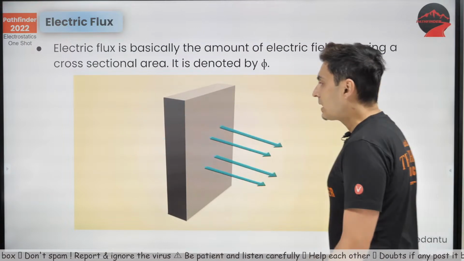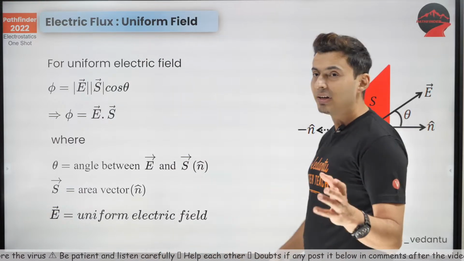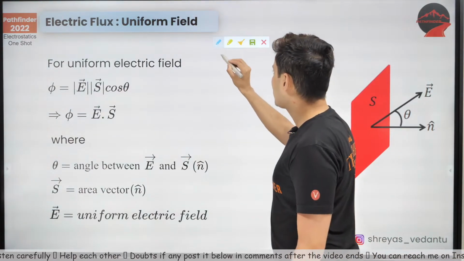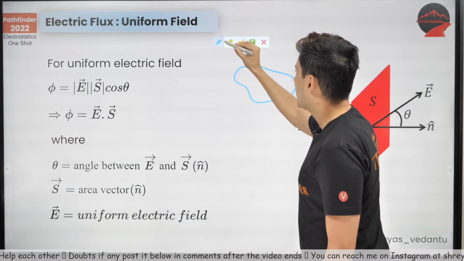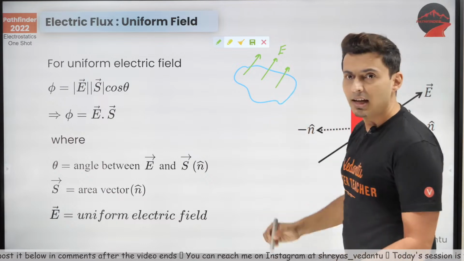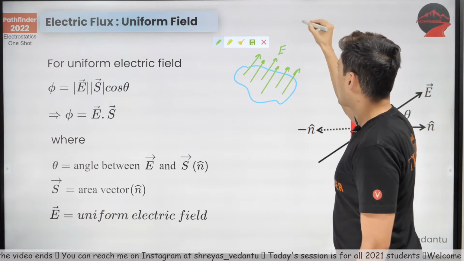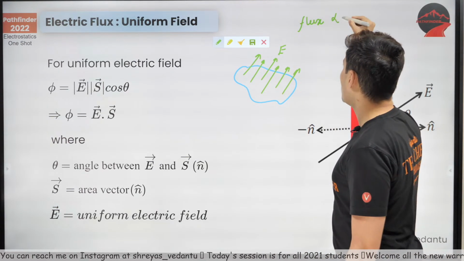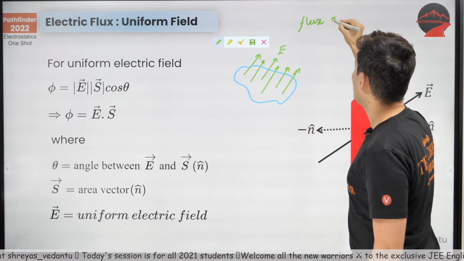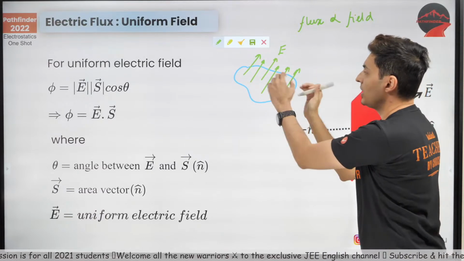All right, cool. Now, what is the formula for flux? The formula for flux is electric field dot area vector. Okay, so now I'll tell you why it is so. Imagine this. Okay, you have some area, and let's say these are the field lines passing through it. Now this is electric field. Let's say I increase the field. If I increase the field, that means more lines will pass. So hence flux is proportional to field. Okay, because more the field, more is the number of lines and more is the flux.